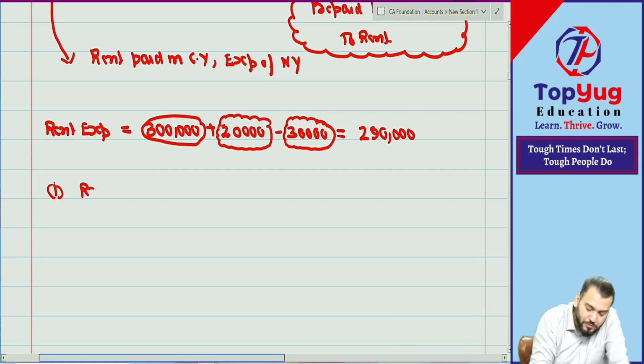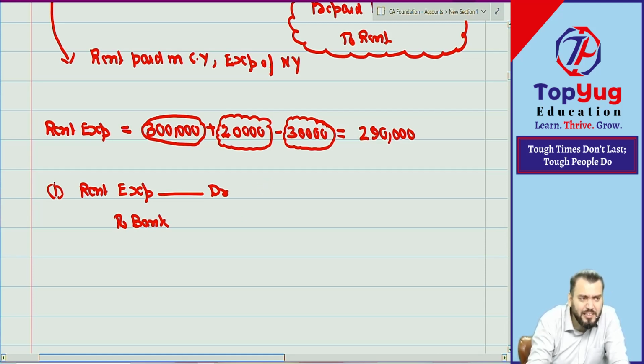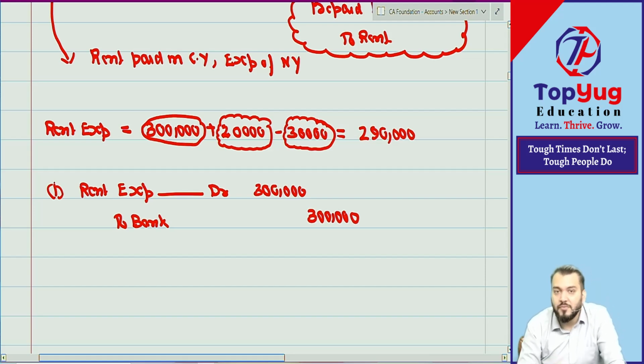Let me do the journal entry. First journal entry, I will do rent expense account debit to bank or cash, whatever. It can be paid in cash. It can be paid in checks also. I know. I hope you know about checks. It can be cash or bank. We should not fight for this. Understood?